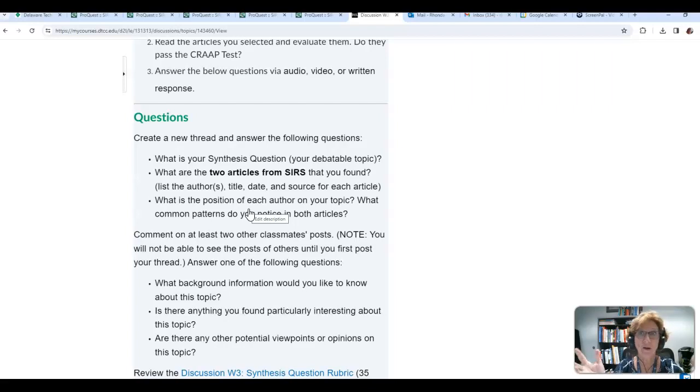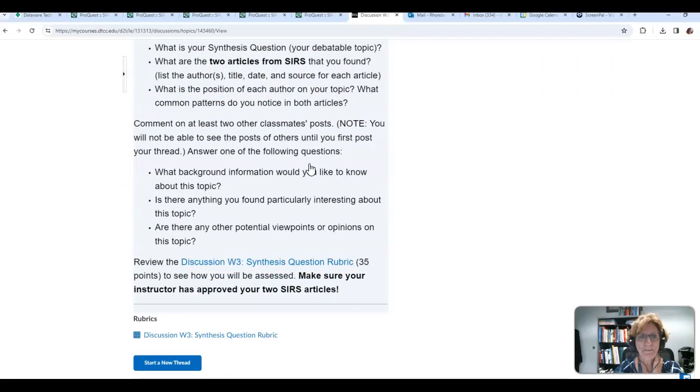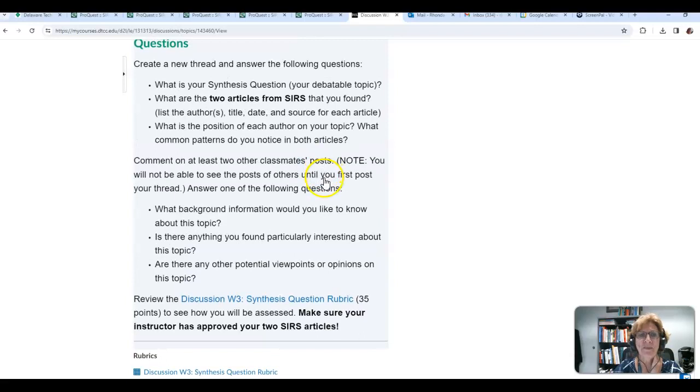Also, if you see commonalities between the two articles, things they seem to both agree on, then you would put that as well. So those 3 questions will be written out in the thread, and you'll post it. The due date for that is partway through the week. That will be on Wednesday, so you need to get that going right away this week.